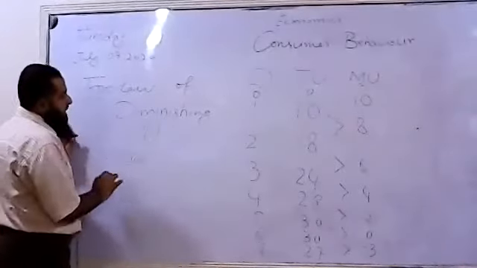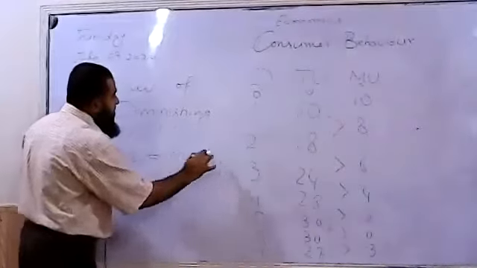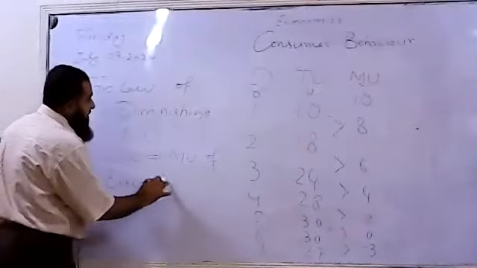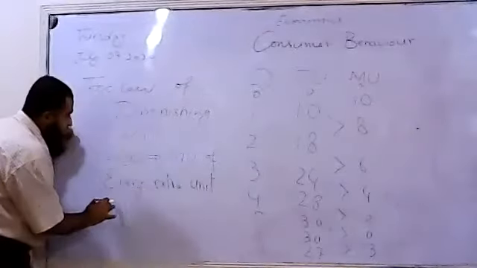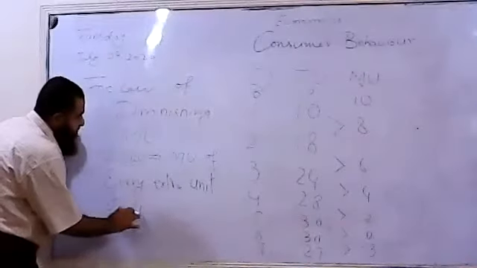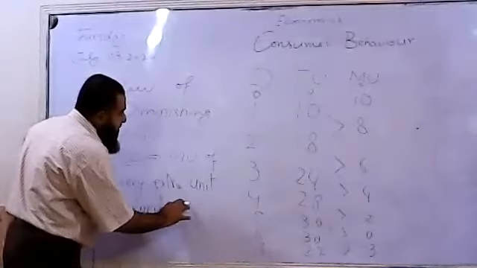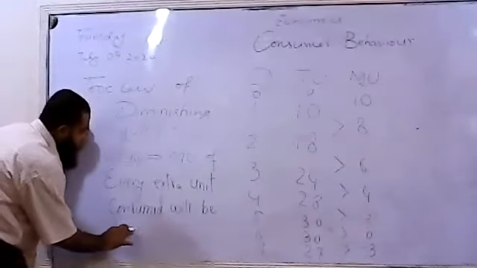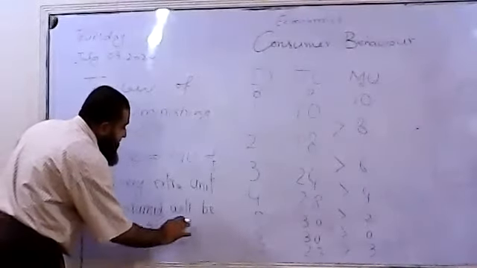This is what it states: the marginal utility of every extra unit consumed will be lower than the previous unit.